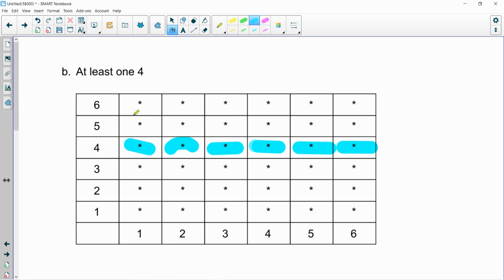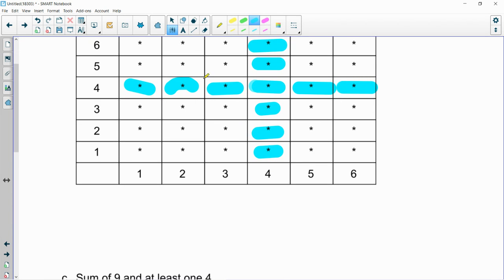Now don't forget though, we also have 4 on the other die as well. It says at least one, could be two. So certainly these values here all would satisfy our condition of having at least one 4. It could either be on the first die, represented here on our left vertical axis, or on the second die, on our bottom horizontal axis. So what did we get as a total here? We have 1, 2, 3, 4, 5, 6, 7, 8, 9, 10, 11.